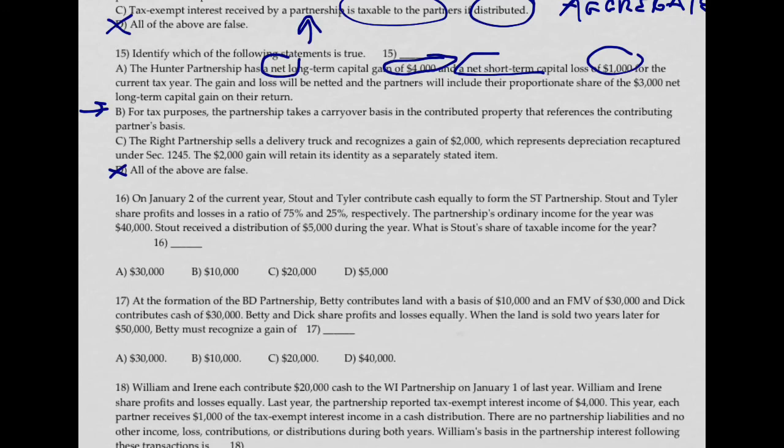I'm not sure why this looks to be true, but the partnership sells a delivery truck and recognizes a gain of $2,000, which represents depreciation recapture under Section 1245. The $2,000 gain will retain its identity as a separately stated item. I'm not sure what's wrong with C, but since I know that B is a true statement, I think there must be something wrong with C. And at first it looks to me like a true statement.